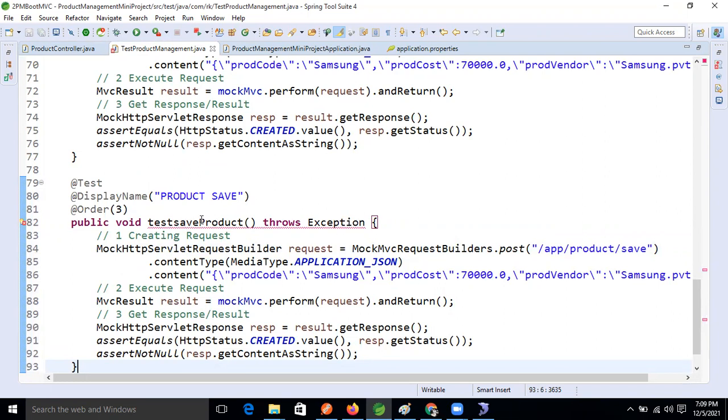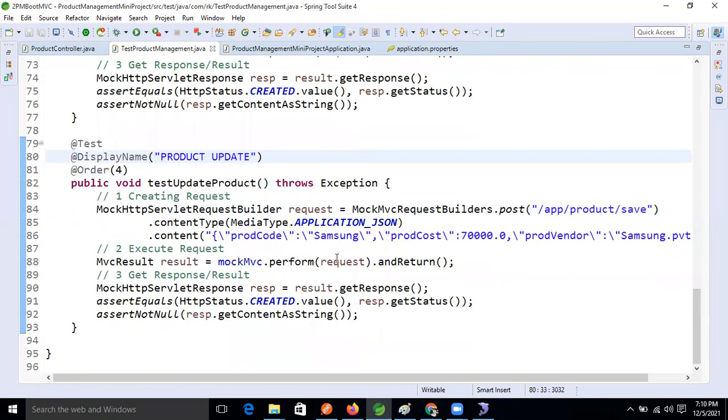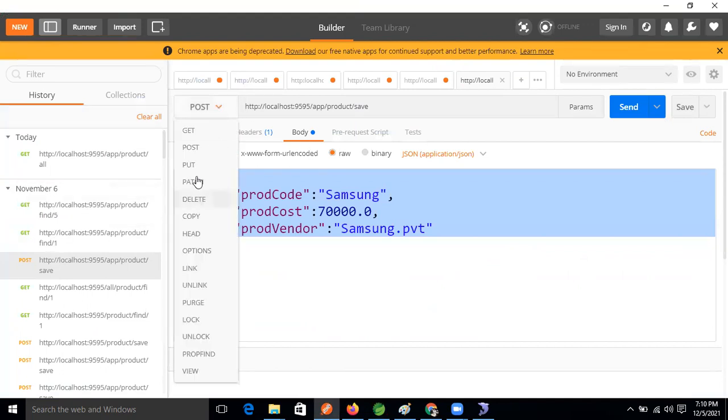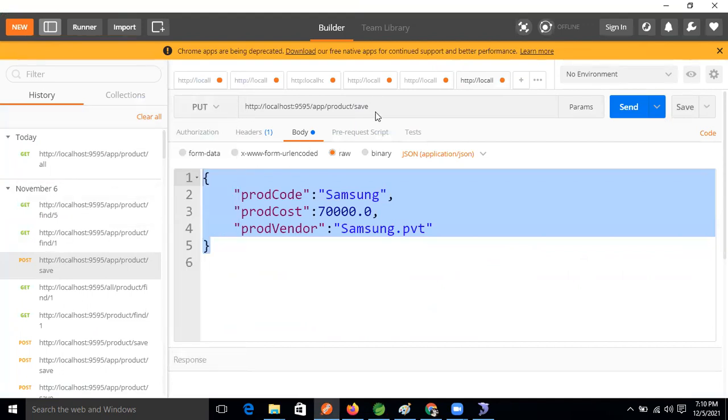So here, test save becomes update product. Update, fine. Now take this one as the fourth, update product. We will increase the ID here. Let's put, right? Put this one.